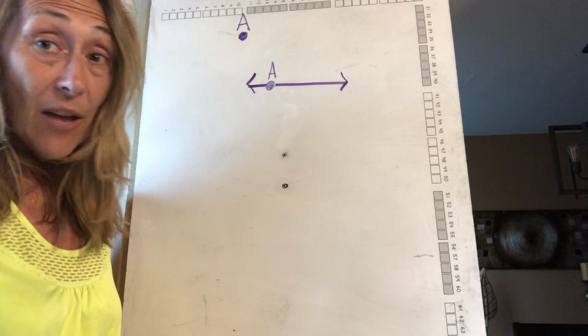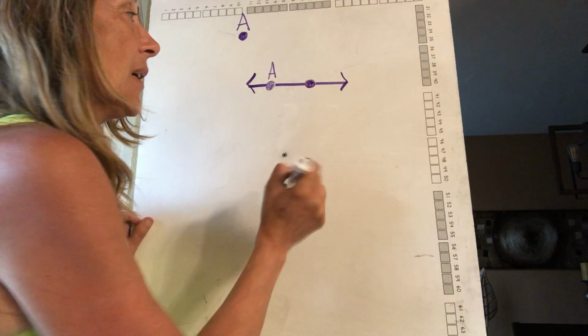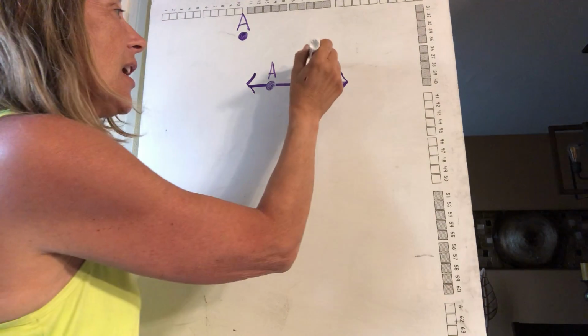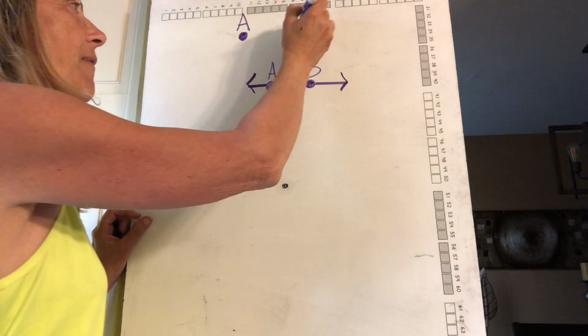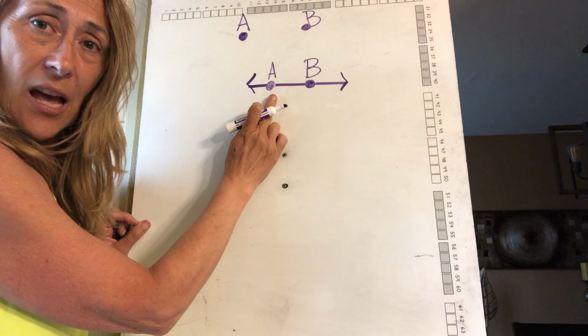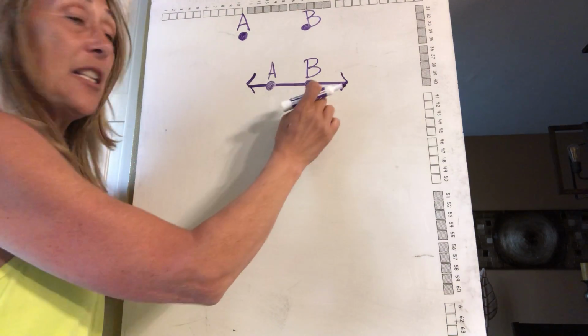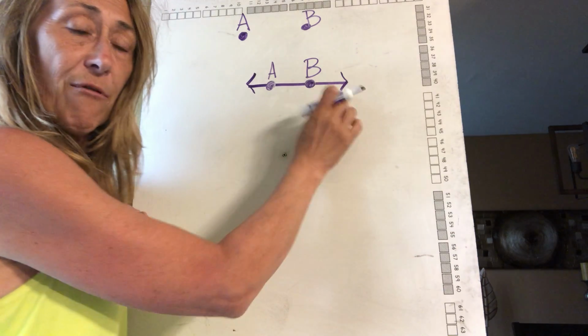I could also add another point on that line. I'm going to put right here. That's a specific spot. And I'm going to give it the name B. So I have point A on my line, and I have point B on my line. Remember, this line goes on forever and ever.